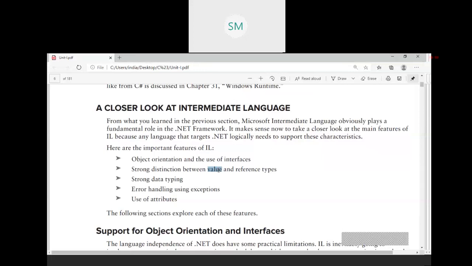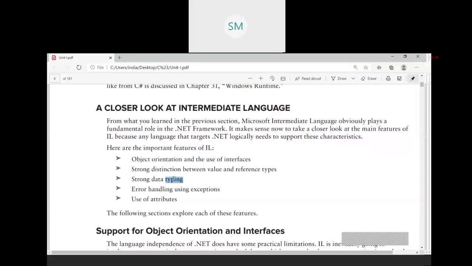Strong data typing is the next feature of intermediate language. Strong data typing means whatever variable we are using in the C# program should have a concrete type, not like Python, where we will not use any data type.